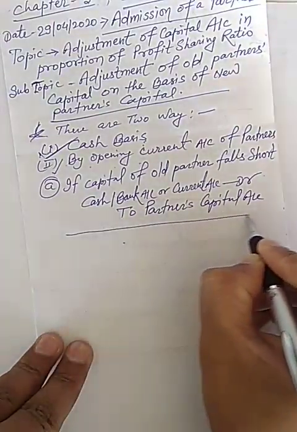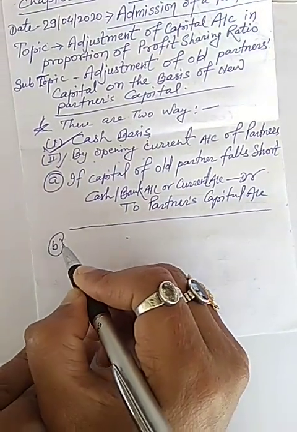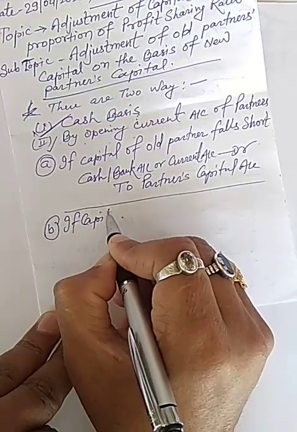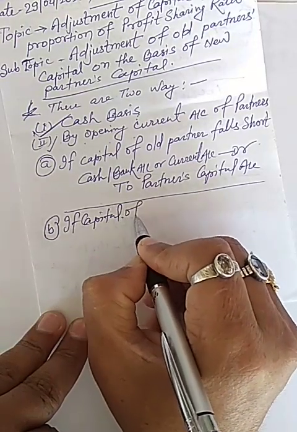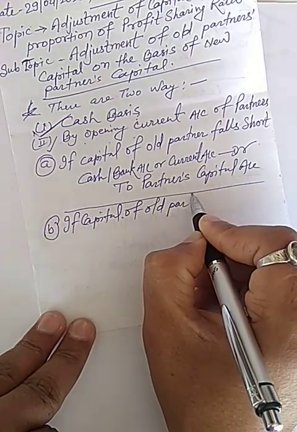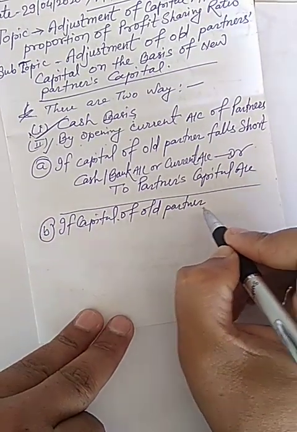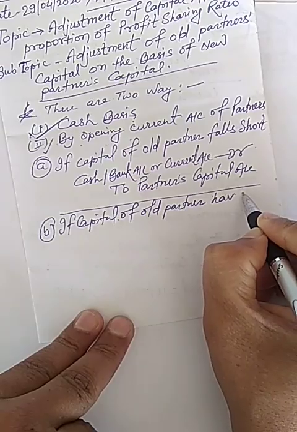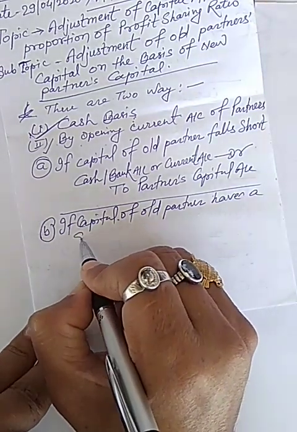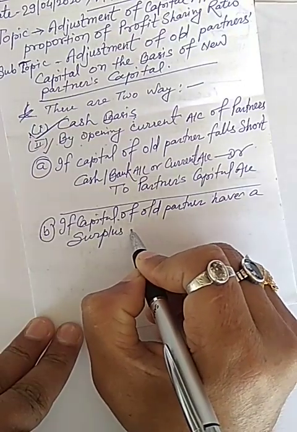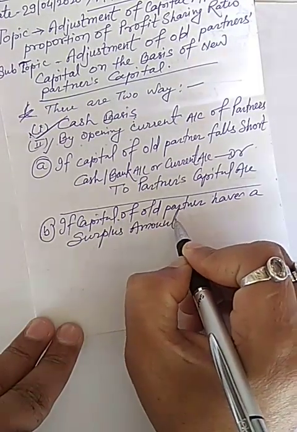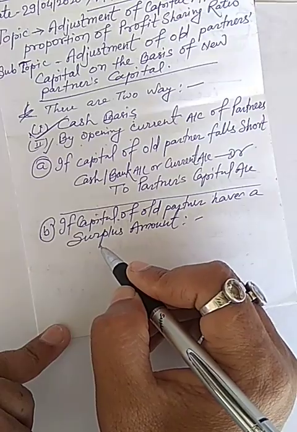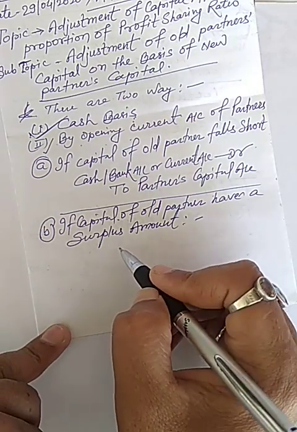And point B, if capital of old partner has a surplus amount, then he will withdraw and adjust it through their current account.